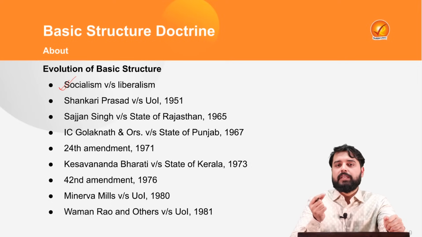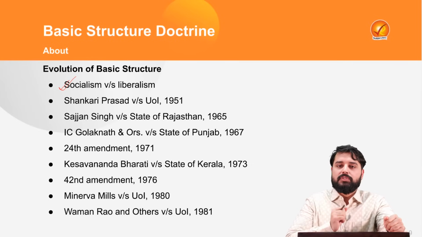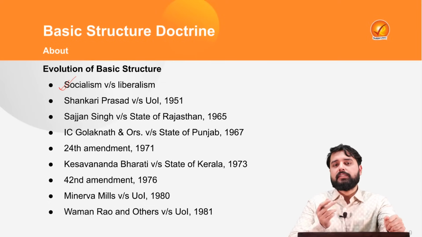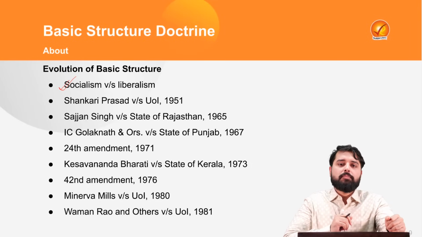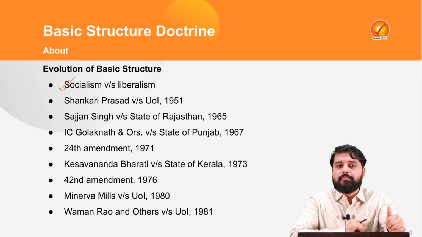Subsequently the government came up with the first Constitutional Amendment Act, which inserted the 9th schedule under the constitution. According to this, the laws which are enacted by the government and inserted in the 9th schedule are beyond the scope of judicial review, and hence the government tried to implement the philosophy of socialism.